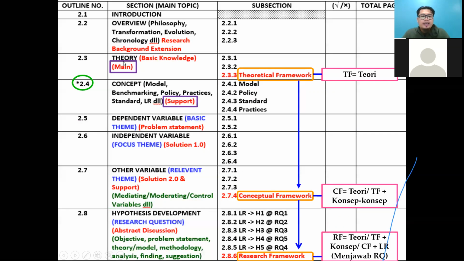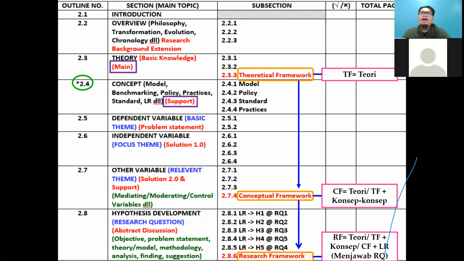So here, 2.1 is actually your introduction. Every chapter should have an introduction. Chapter 1 has 1.1 introduction, chapter 2, literature review, has 2.1 introduction, and chapter 3, research methodology, also has 3.1 introduction. This is standard. How long? Only one paragraph. 2.1 introduction, only one paragraph.